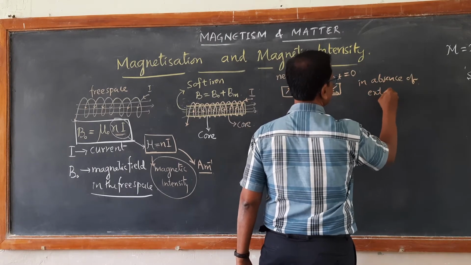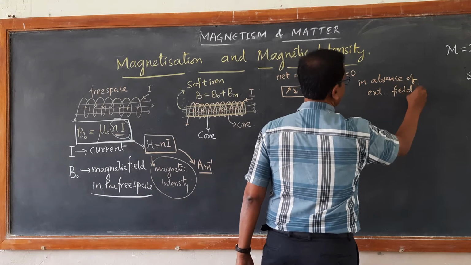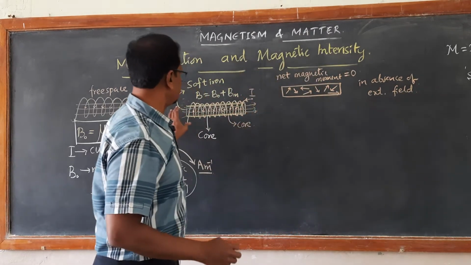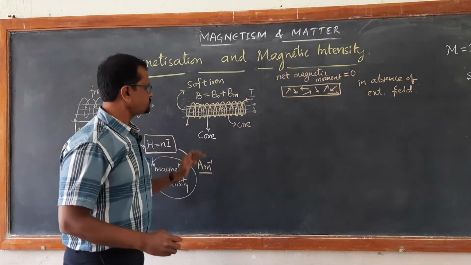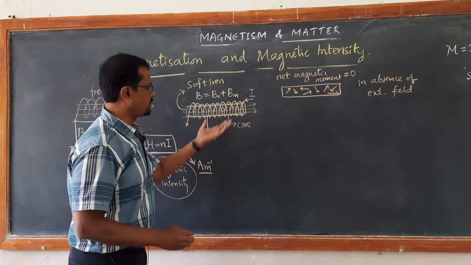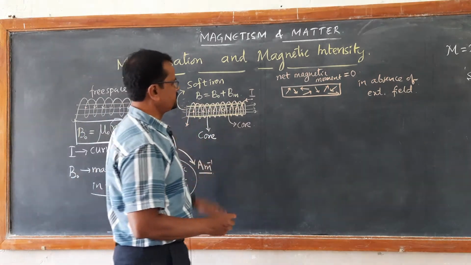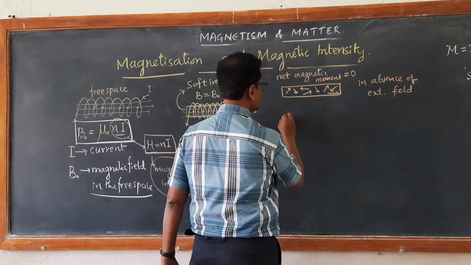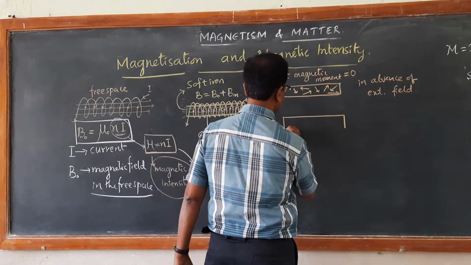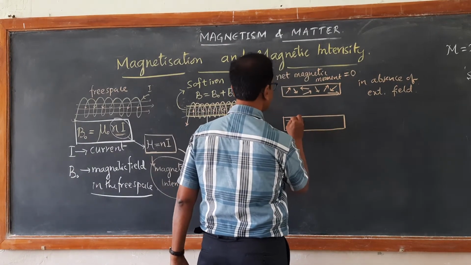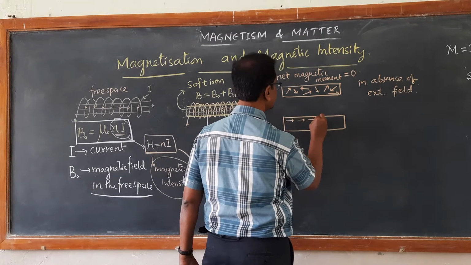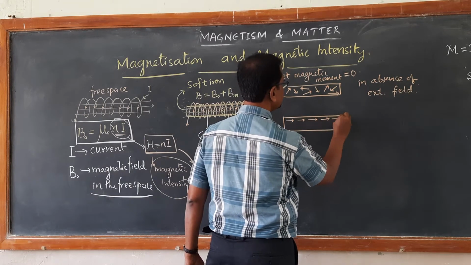Now what happens when the same material is taken inside the solenoid and current is passed? Then a very interesting thing takes place. All these atomic moments reorient themselves, shuffle themselves and orient themselves in one direction.